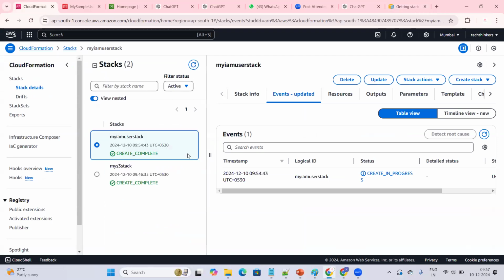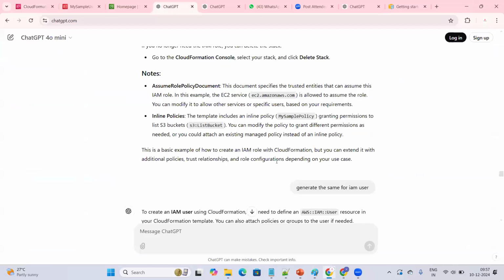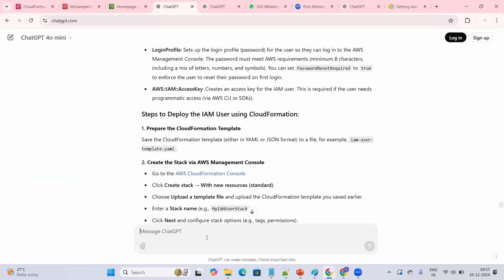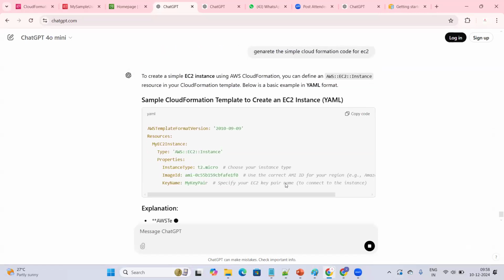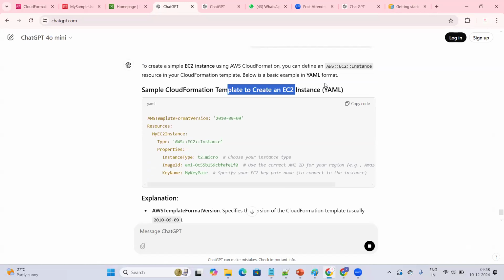In the same way, you can also create EC2. So I'm asking, go ahead and generate the sample code, generate the CloudFormation. I'm just asking to generate simple CloudFormation code for EC2. I want to create an EC2 machine. I'm asking to generate a simple code.